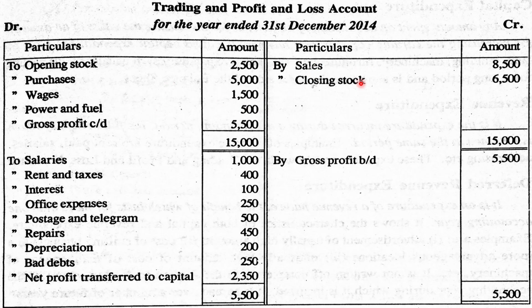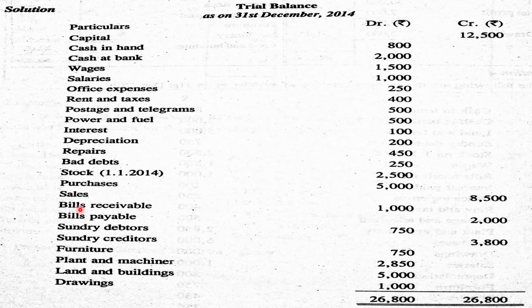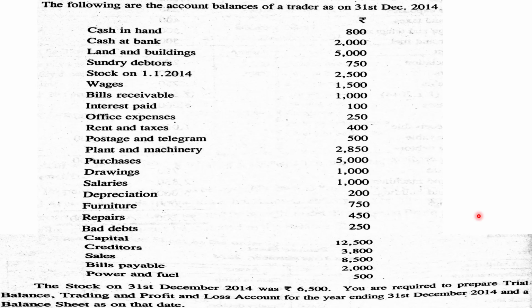Then next, sales and closing stock are credited. Sales amount 8,500, closing stock 6,500. We can check the amounts. Sales 8,500. Then closing stock is given outside the trial balance. Closing stock is usually given outside the trial balance. Closing stock is 6,500.